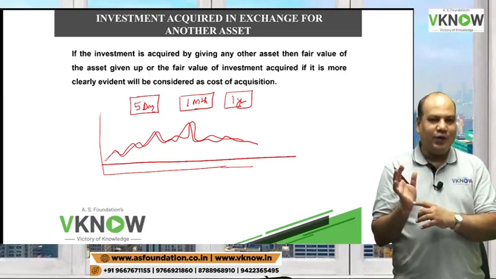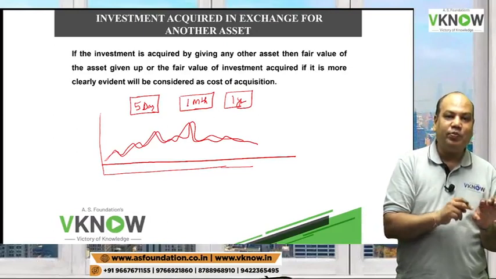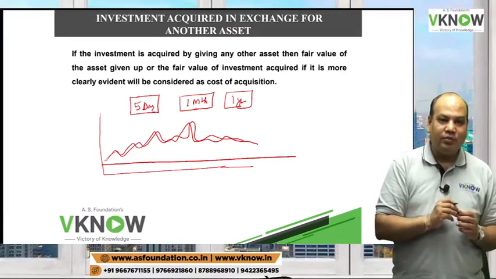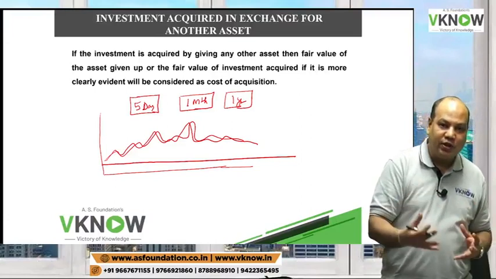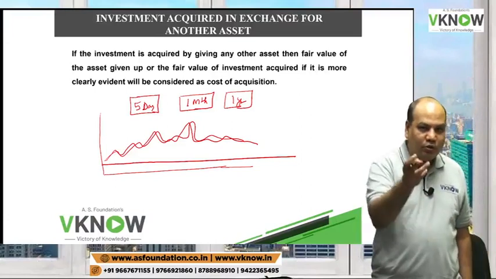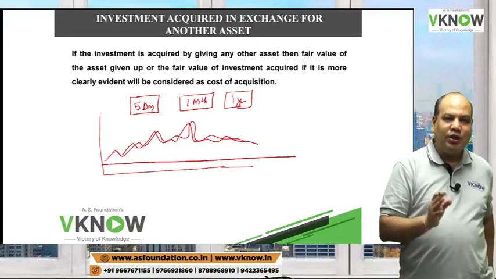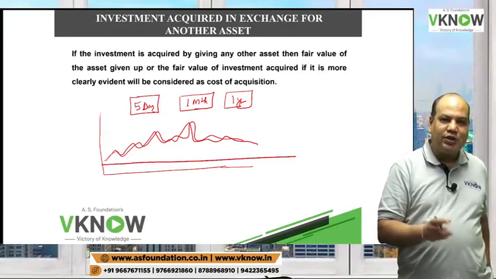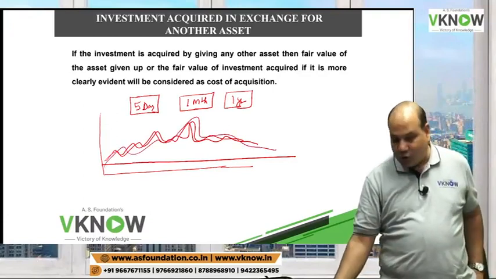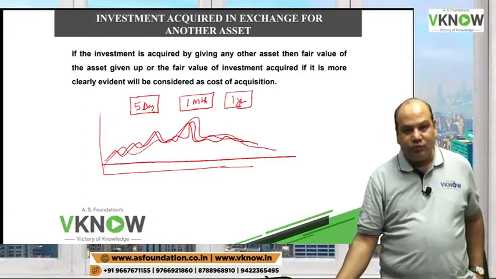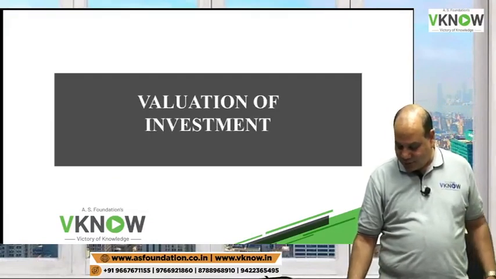So the answer is, if there is a choice between the fair value of a brand new car and the fair value of a listed company share price, the car will be given preference because that remains stable. Of course, that will change, but not as much as the price of a share changes. You can see in your mobile phone, any company you take, for 1 month, for 6 days, for 1 year, and the graph moves anywhere to anywhere. Therefore, car is better.